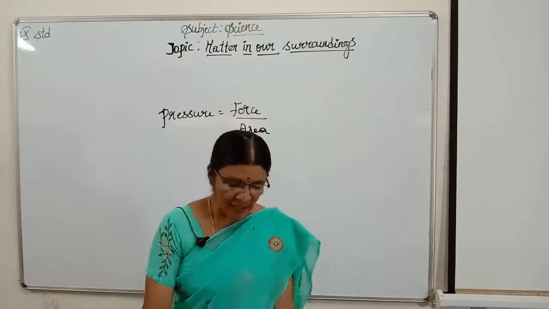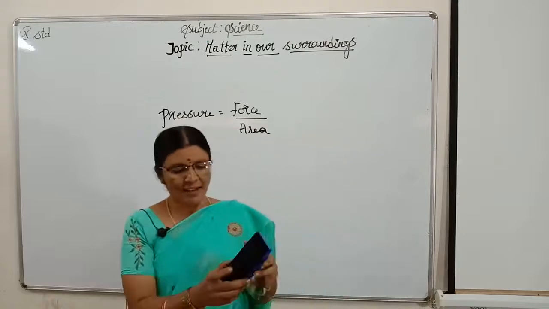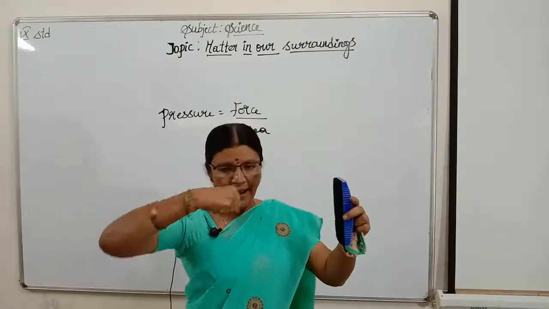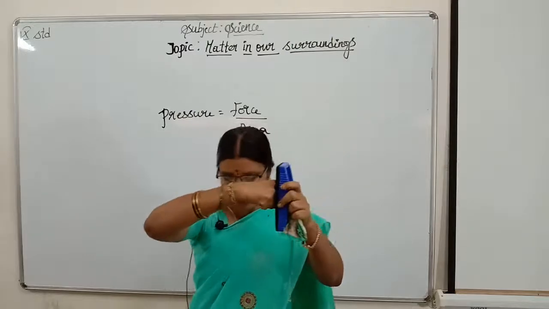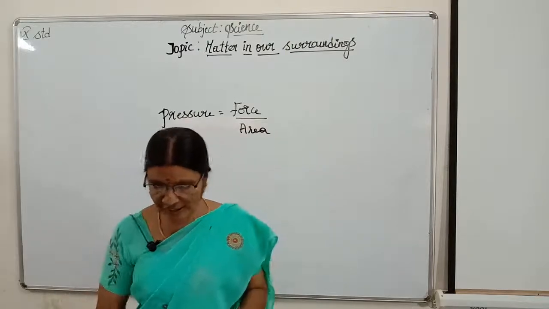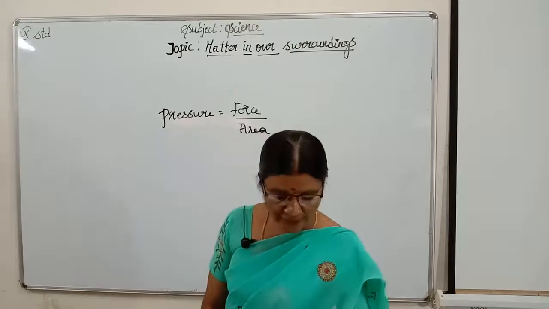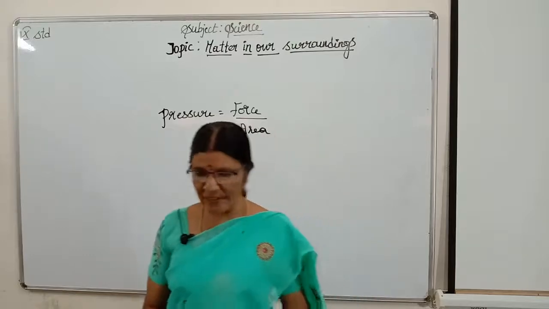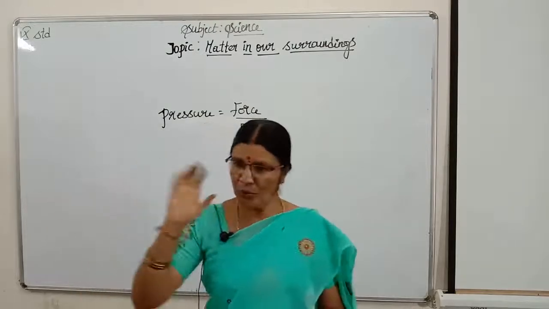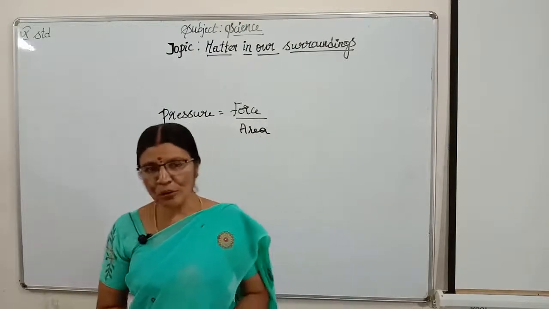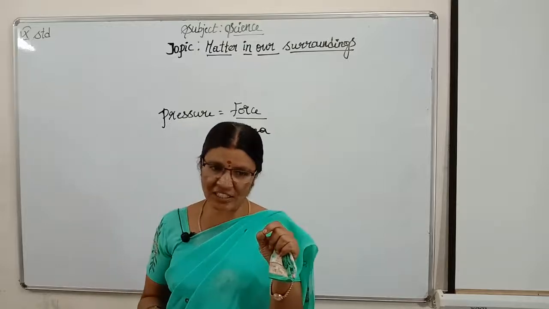I will take some other substance like a duster, and this is a fixed area and I am applying some force on this. This is called pressure children. Got it children? Let me take one more example. Suppose you want to hang a photo in your room. What will you do? You will take an iron nail, isn't it children?